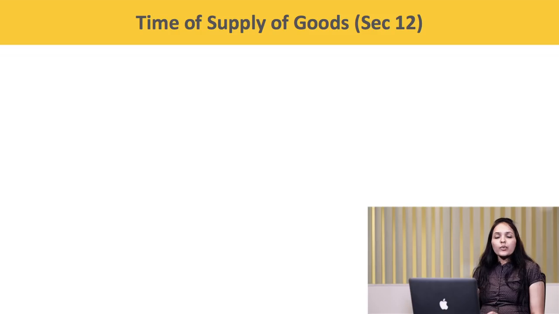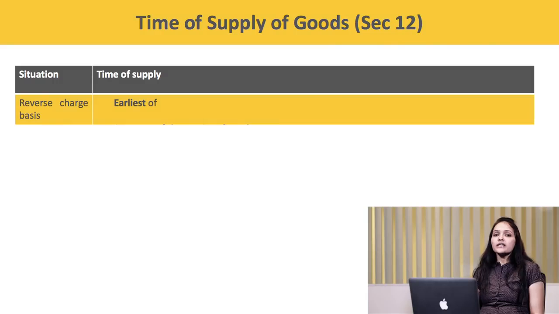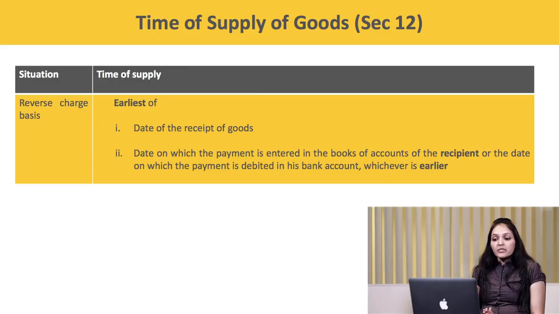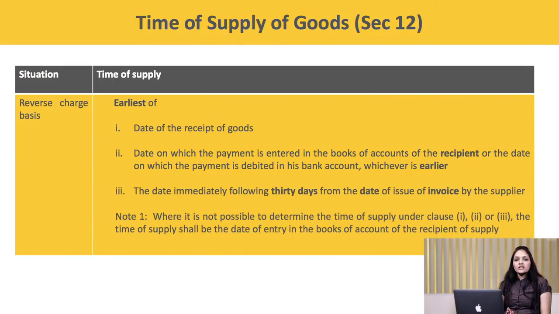Now, moving over to the next provision, what will be the time of supply in case of reverse charge? Section 12 of the CGST Act 2017 determines the time of supply in respect of goods. It says, time of supply shall be the earliest of the date of receipt of goods or the date on which the payment is entered in the books of accounts of the recipient, or the date on which the payment is debited in his bank account, whichever is earlier, or the date immediately following 30 days from the date of issue of invoice by the supplier.